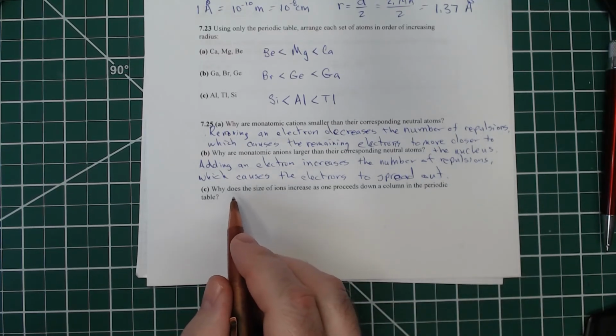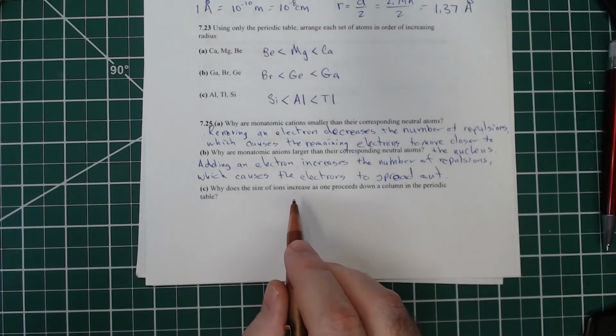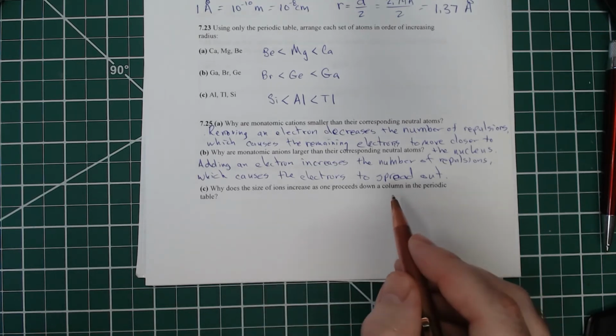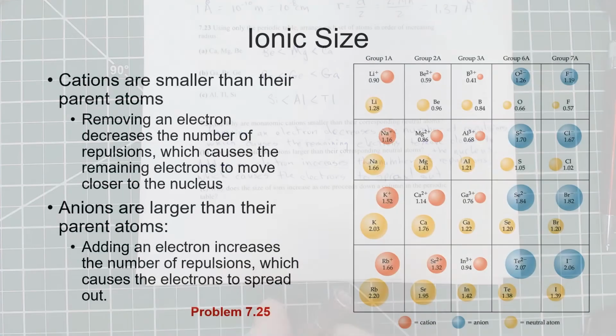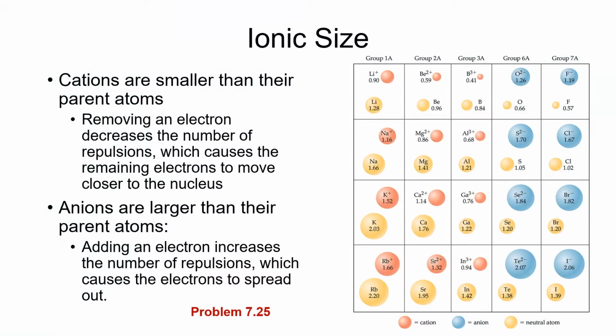All right, so why does the size of ions increase as one proceeds down a column in the periodic table? In other words, why is it that our cations over here, lithium, then sodium's bigger, potassium's bigger, rubidium's bigger? Likewise, the anions are the same. Fluoride, and then chloride's bigger, bromide's bigger, iodide's even bigger. So as we go down that column, we will find that those atoms get bigger.